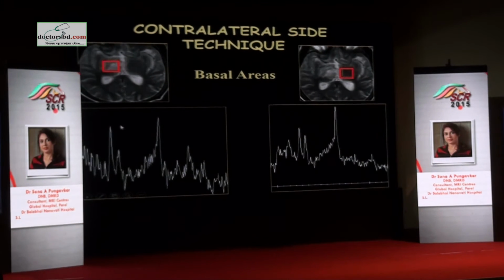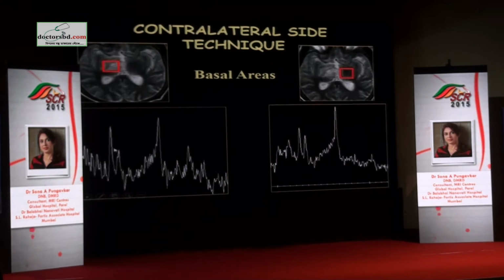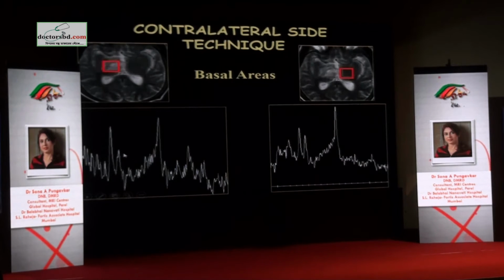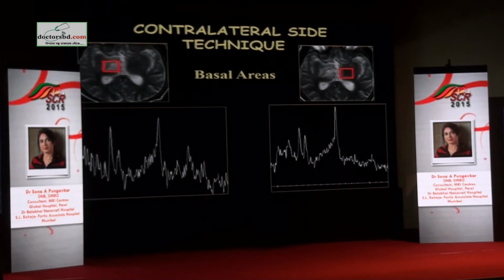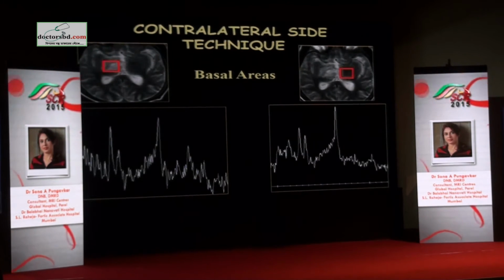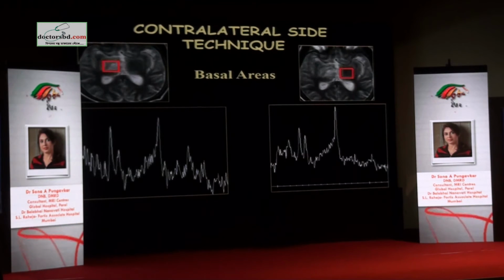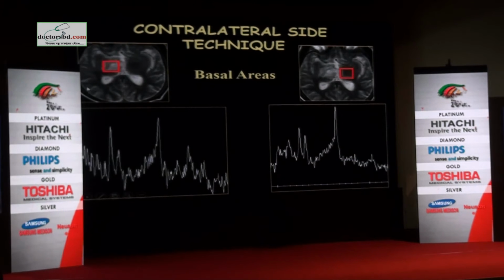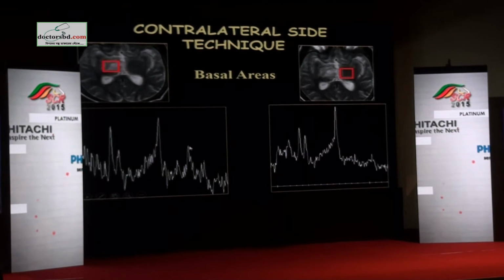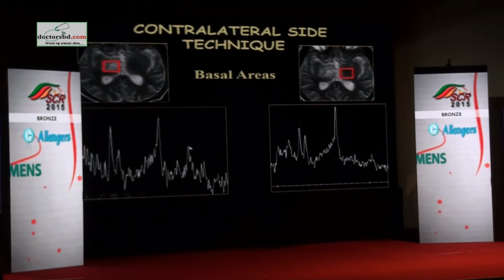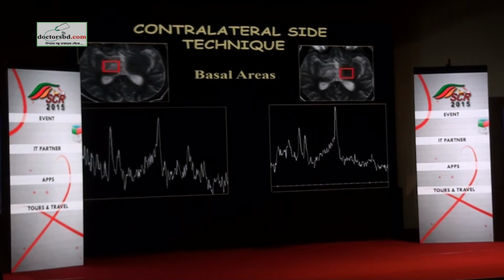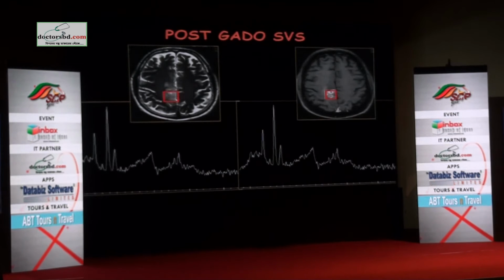So you have slight elevation of choline compared to this. So choline creatine ratio here is 1.2, but it is almost 2.0 here. So I know there is some cell membrane breakdown which is allowing choline to be assessed. Usually choline is bound in the cell membrane and that's why it looks small. But when it's liberated, then it becomes taller. So what this tells me is we're looking at some kind of demyelination or encephalitic kind of insult where there is a reversible abnormality rather than a concrete insult.